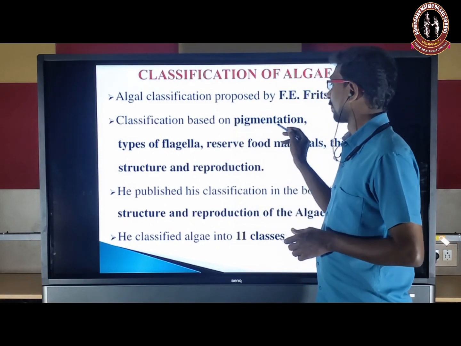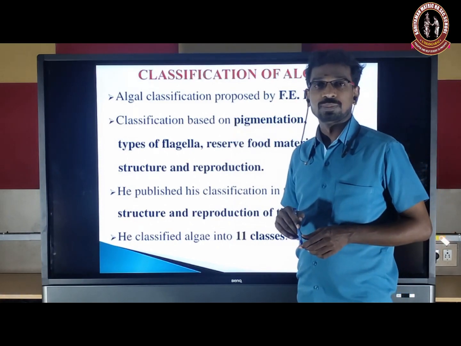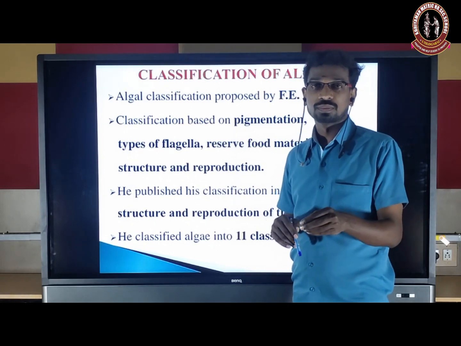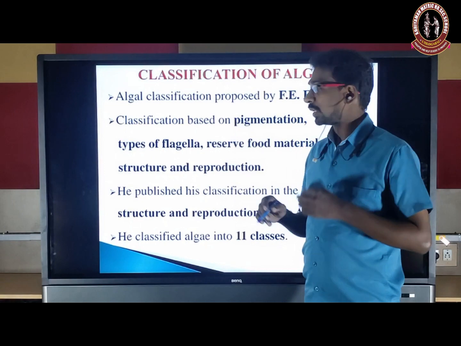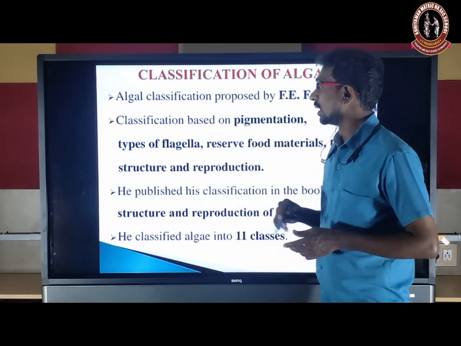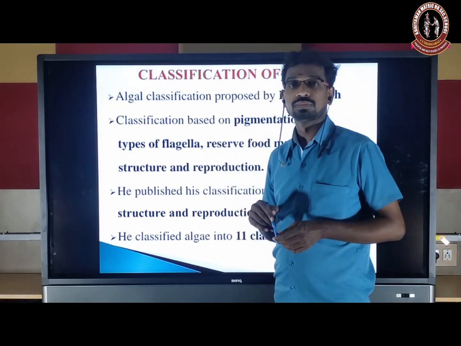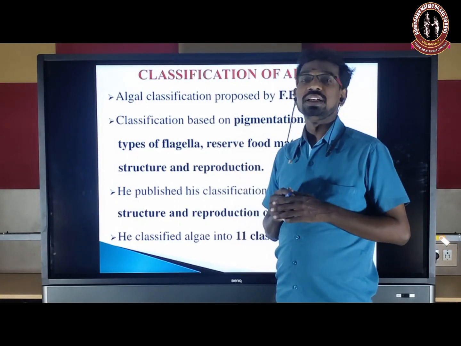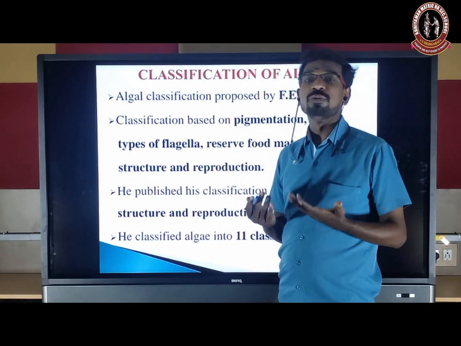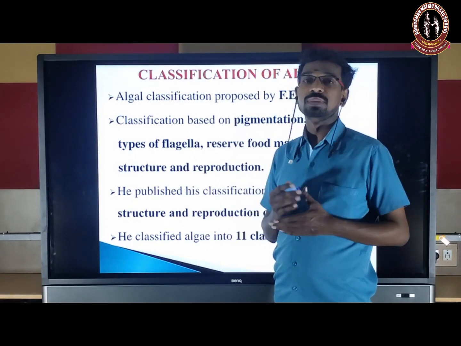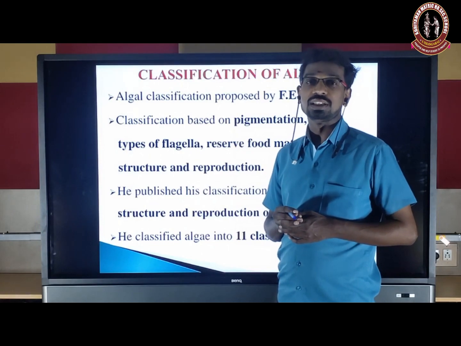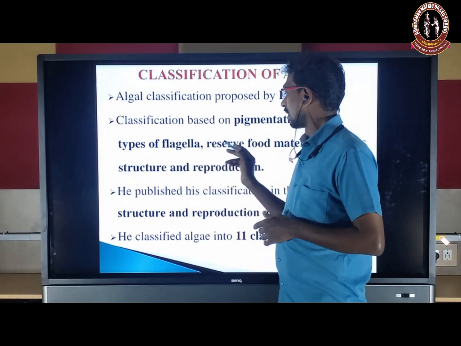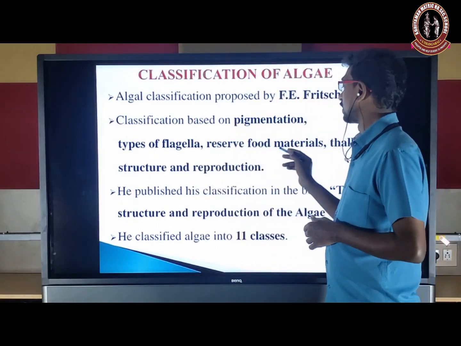What are the criteria? Pigmentation, which means what type of photosynthetic pigment is present in the algal group. Then the type of flagella, whether it is uniflagellate or biflagellate. Biflagellate means it may be whiplash or tinsel. So based on the types of flagella. And another criterion, the reserve food material.